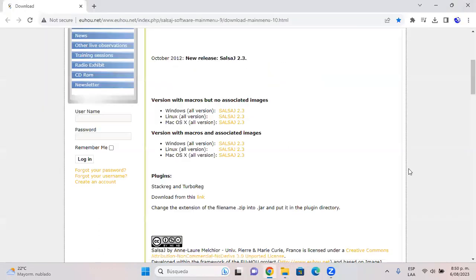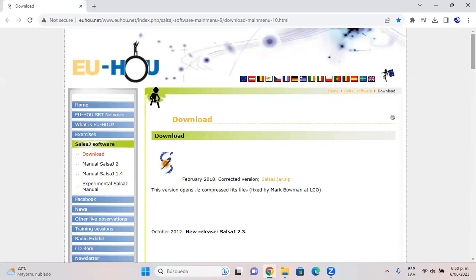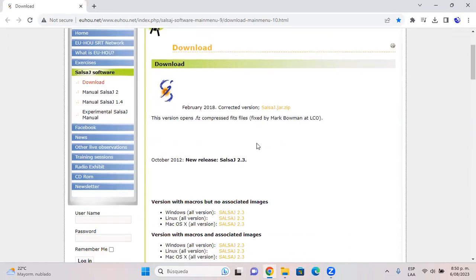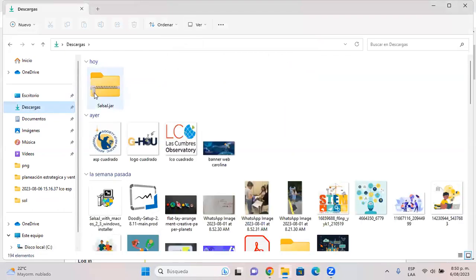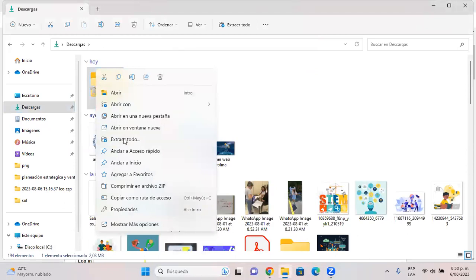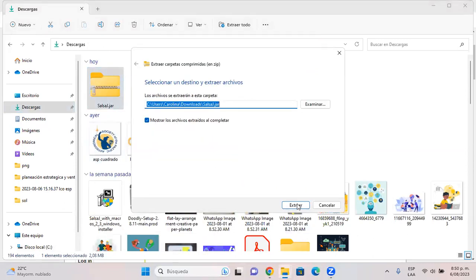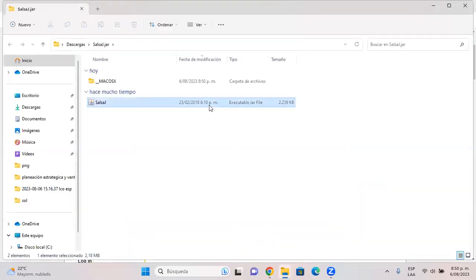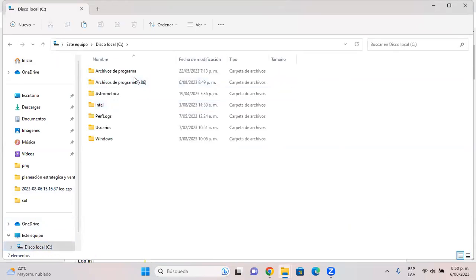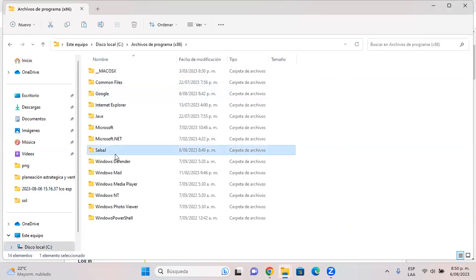Go back to your page, and you're going to download this version because it opens FC compressed files, the ones that you can download from LCO, Las Cumbres Observatory Observation Portal. So you just click download. Let's go to download. And you can double click or extract. Take this jar file, cut, and paste in the SalsaJ folder.